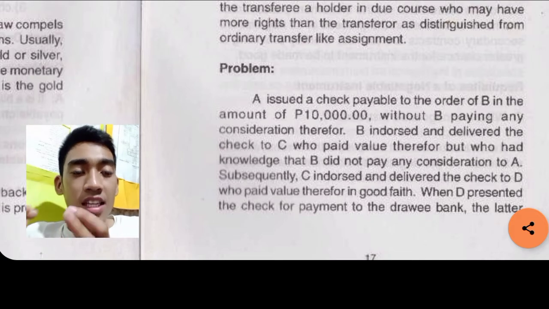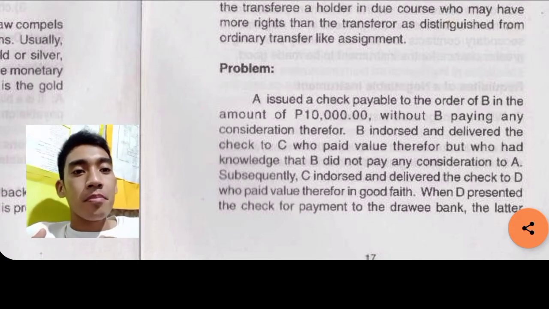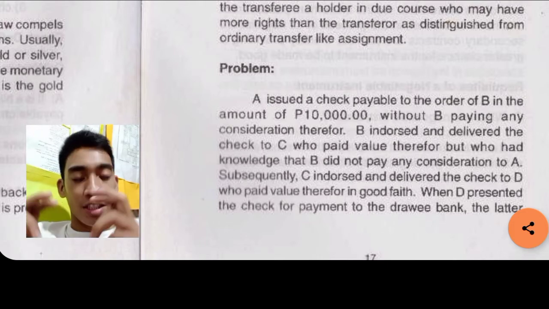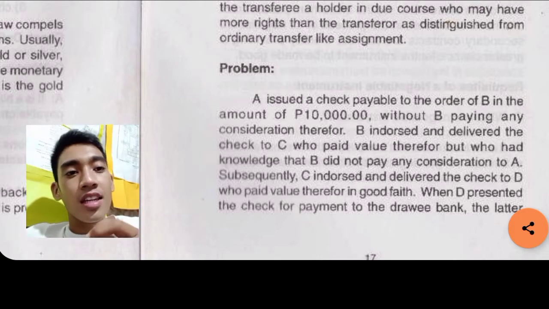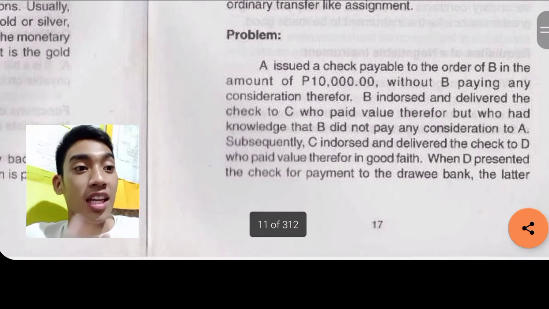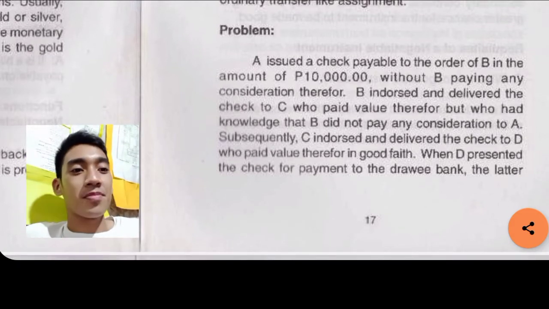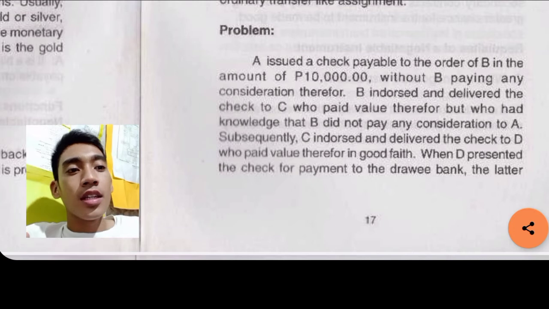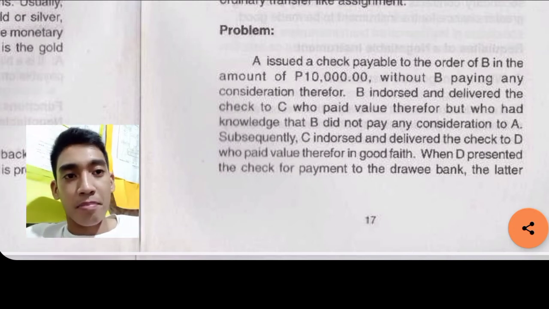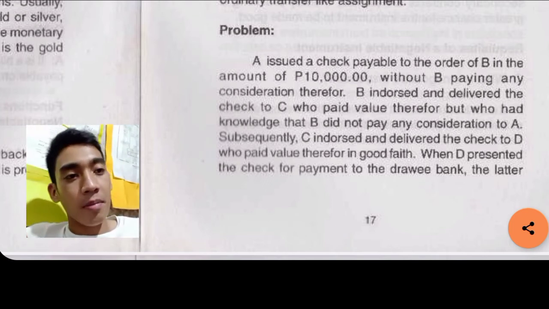So, C here in this case paid the value of that check to B, with the knowledge that B did not pay any consideration to A. Subsequently, C endorsed and delivered the check to D, who paid value therefor in good faith. D here has no idea that B did not pay consideration to A. He just received the check.